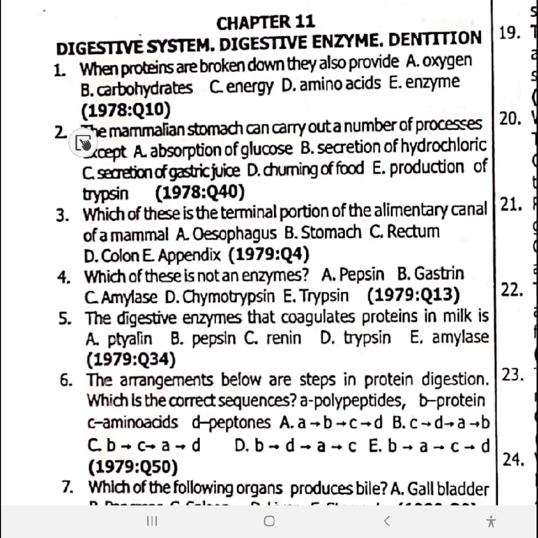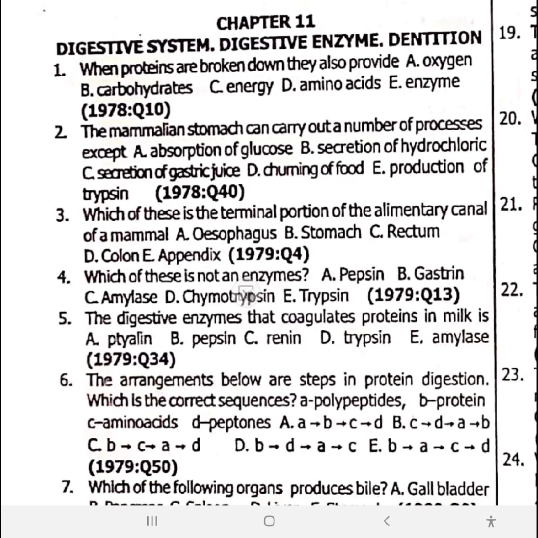Number two, the mammalian stomach can carry out a number of processes, except what your stomach would not do is absorption of glucose. The stomach has digestive and storage roles only.